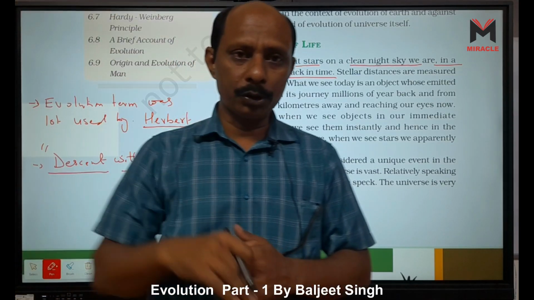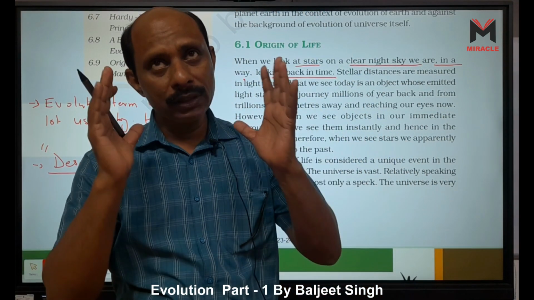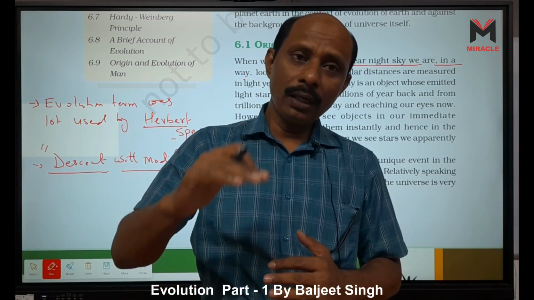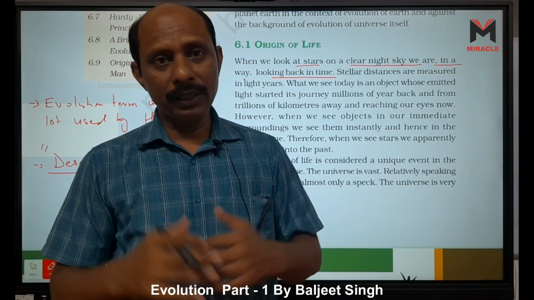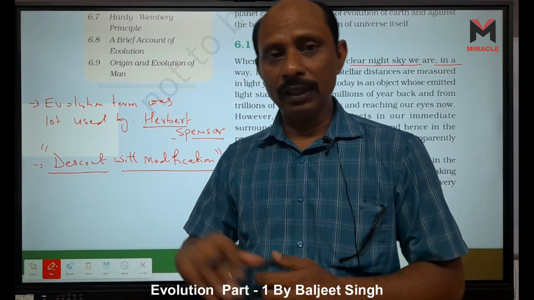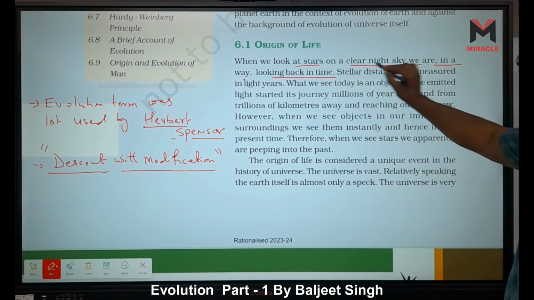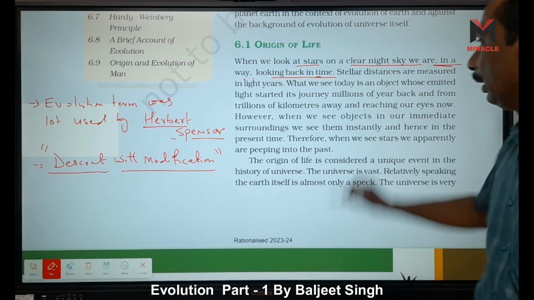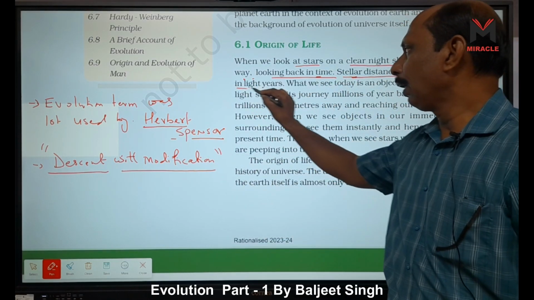It is the 40-year-old pole star, because the light which comes from the pole star reaches our eyes, and then we see. Light is essential, you understand why? So we are looking at the 40-year-old pole star, not the present-day pole star. The present-day pole star will be seen after 40 years. That is given here: when we look at stars on a clear night sky, we are in a way looking back in time. Stellar distances are measured in light years.